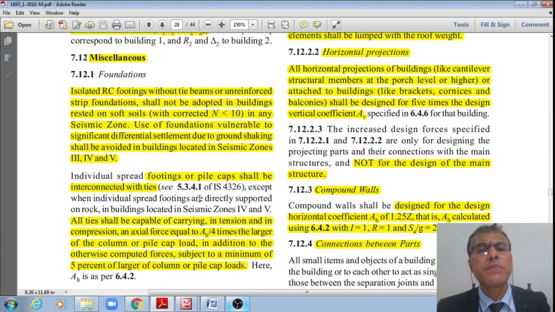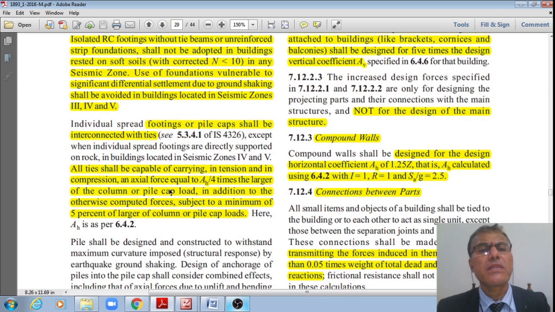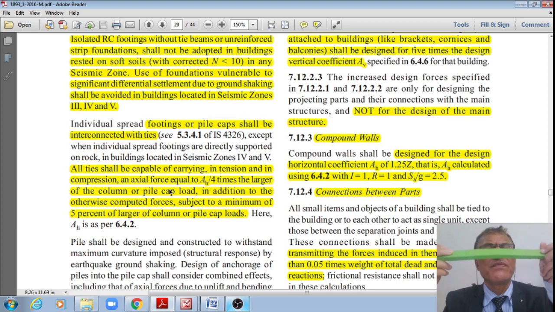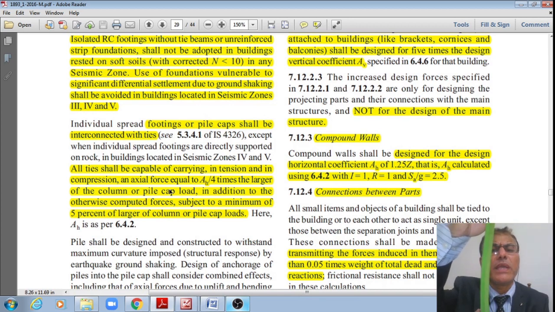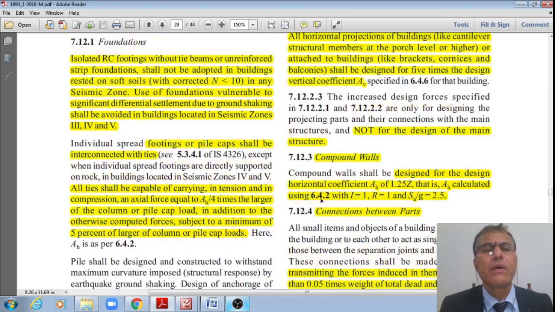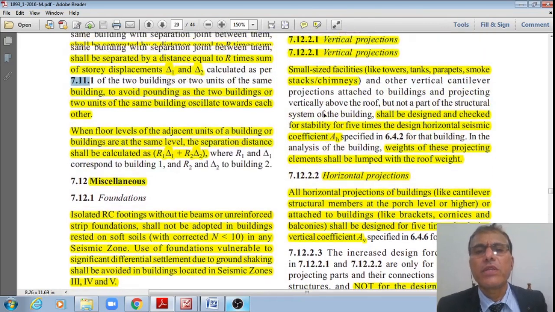And the individual spread footings or pile footings shall be interconnected with ties. All the ties shall be capable of carrying, in tension and in compression, an axial force equal to H by 4 times the larger of the column or pile cap load, in addition to otherwise computed forces, subject to a minimum of 5% of the larger of the column or pile cap loads, right? That is how the foundations and their ties should be designed.